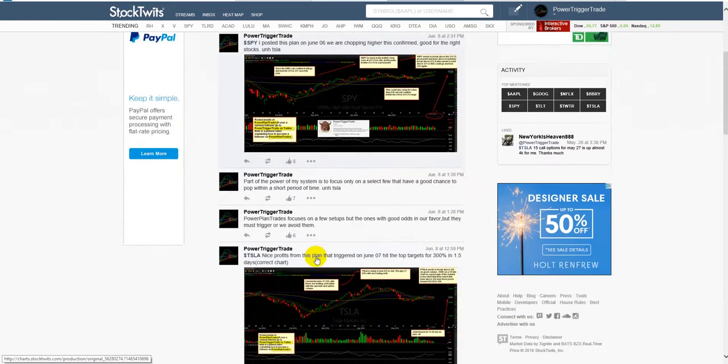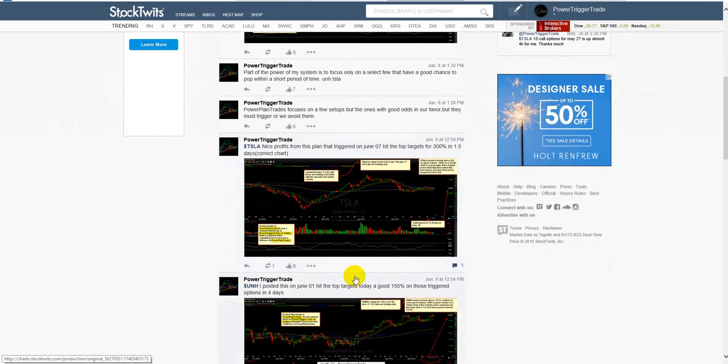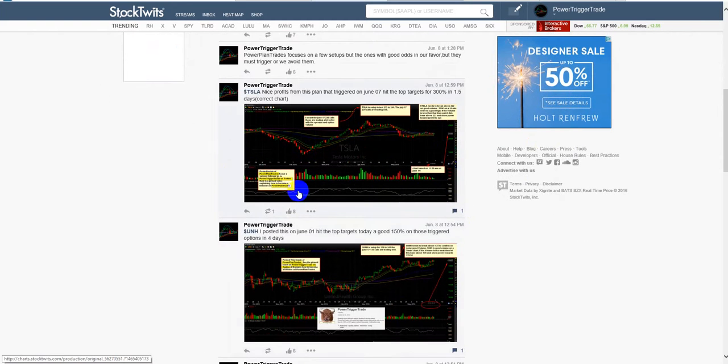So even the Tesla trade, whenever I post something on Power Trigger Trade on StockTwits, it goes over to Power Trigger Trade on Twitter. So you can always go look to do both. In other words, take the extra time sometimes to make a like, minimally a like, and then a reply, which is a comment. Retweets are a little bit different.